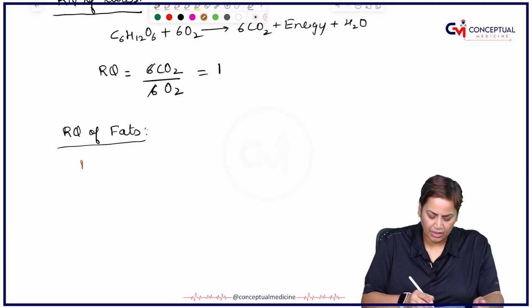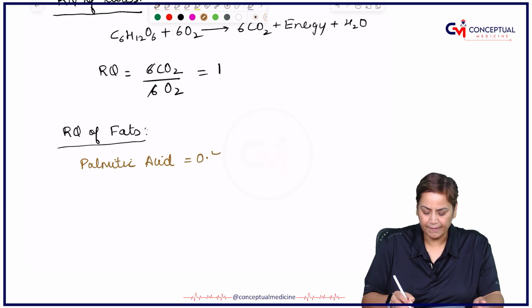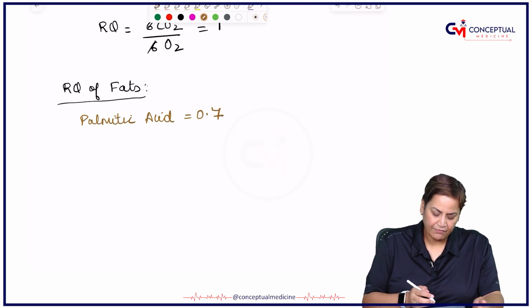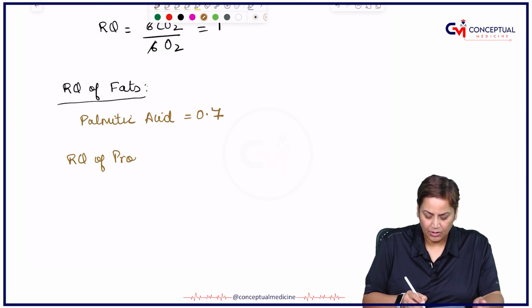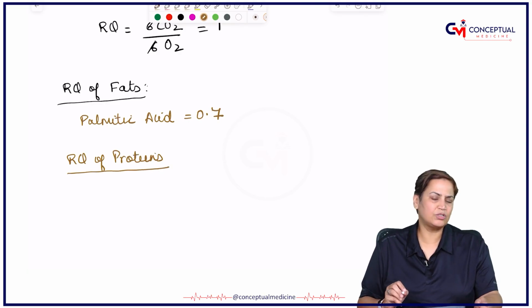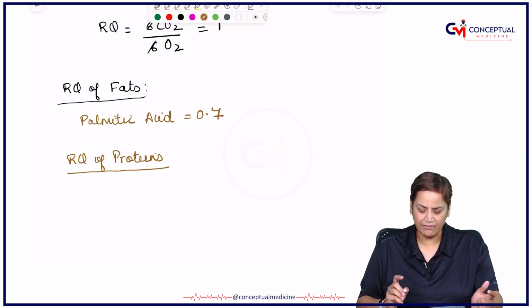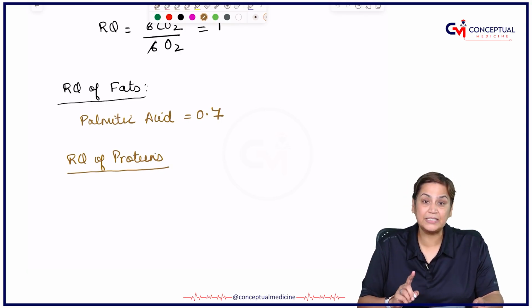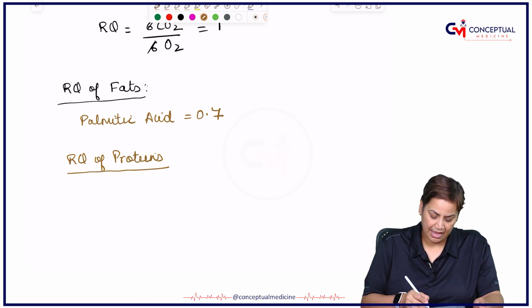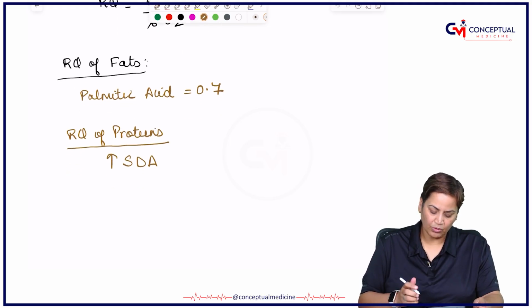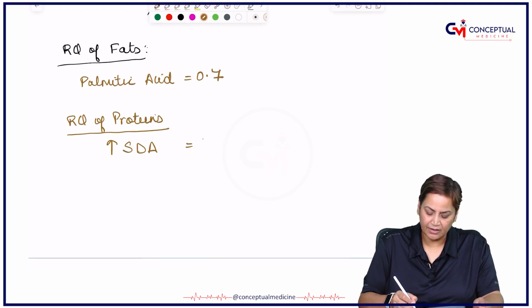If we talk about the RQ of proteins, always remember proteins are very important sources of energy, in a sense that they have maximum specific dynamic action, having maximum SDA. And the RQ of proteins is roughly 0.8.